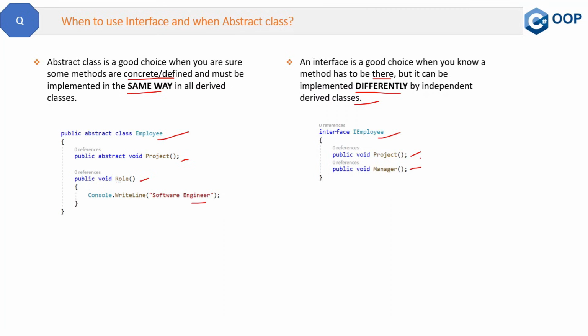So these are the two scenarios: where some methods are concrete, we need an abstract class, and where no method is concrete and all are just declared, we need interfaces. Normally we prefer interfaces because they give us the flexibility to modify the behavior at a later stage. Also, the multiple inheritance scenario, if you remember, is possible via interfaces. So in 80% of cases we use interfaces rather than abstract classes.